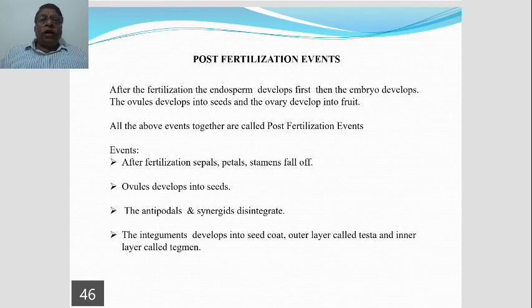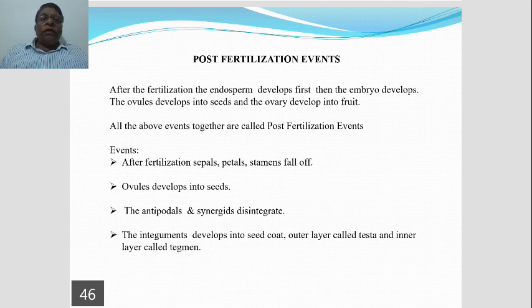In addition to the zygote, the primary endosperm nucleus is formed that later on gives rise to endosperm. So, after fertilization, the endosperm and zygote are formed.